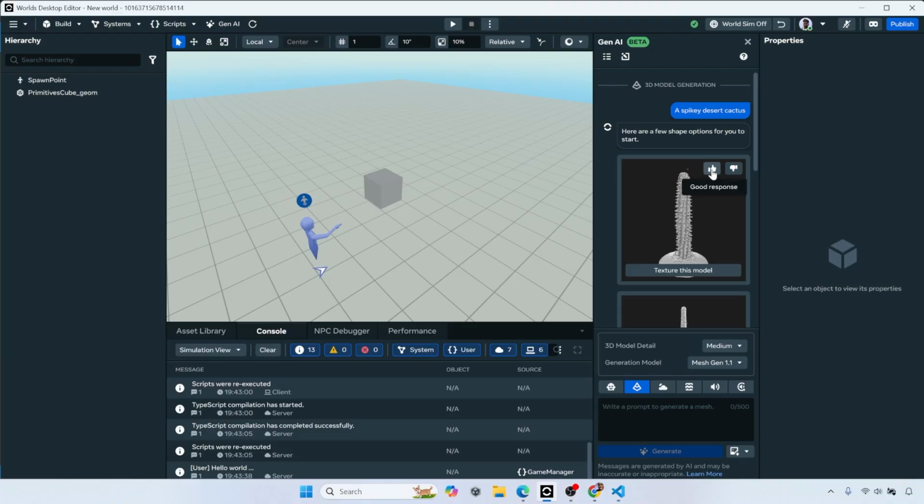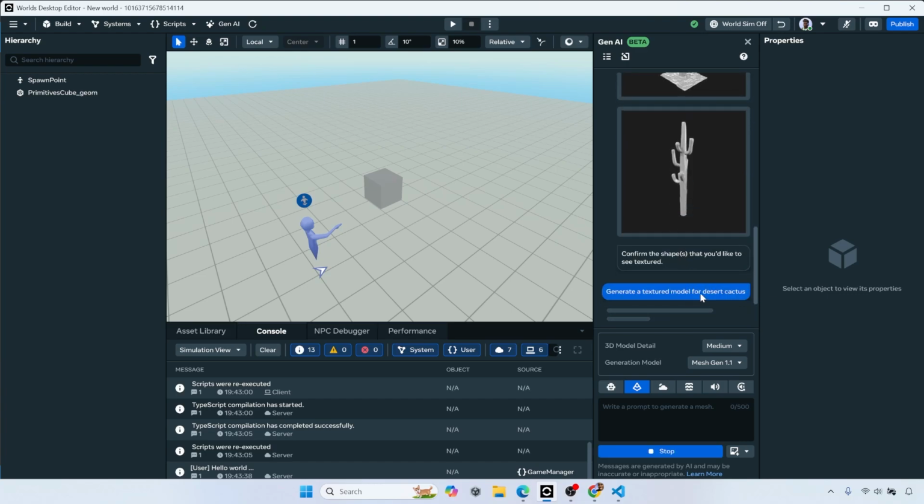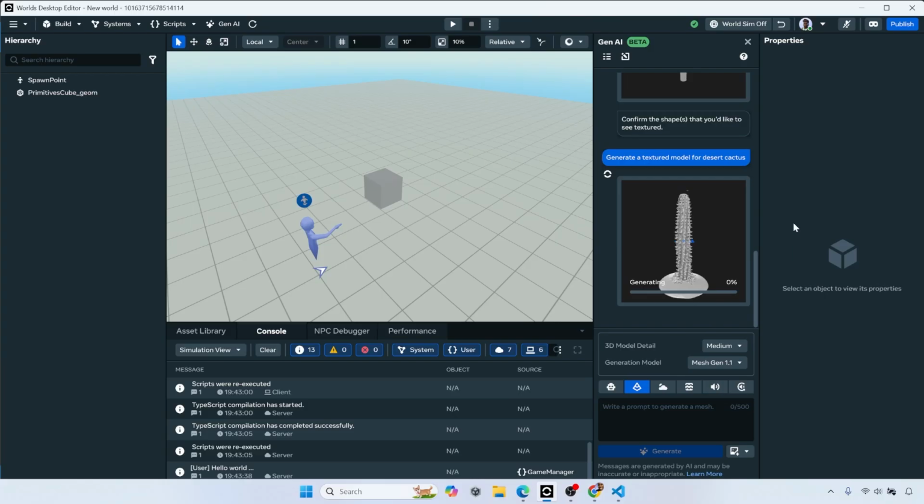So I'm going to give a good response here. I'm going to texture this model, and now it's going to generate a texture model for me right here on the fly in engine. I mean, this to me is the future. This is where we're going. And again, the tools are free.